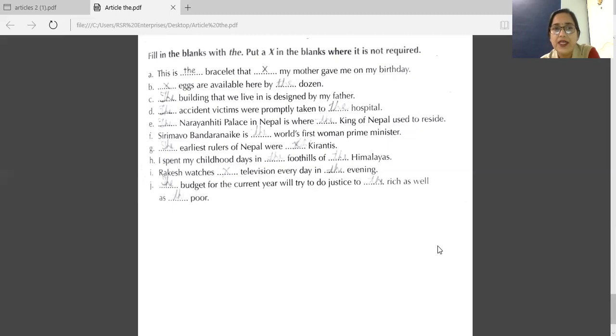Next sentence, dash budget for the country, for the current year, will try to do justice to dash rich as well as dash poor. Before budget, we are using the. Before rich, we are writing the. We are making it a noun. Though it is an adjective, we are making it a noun. So we are using the rich. Same way with the poor, we are using the article the there. We are making it a noun. The poor.